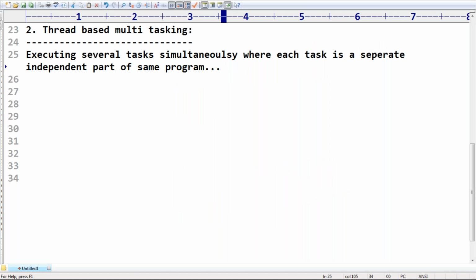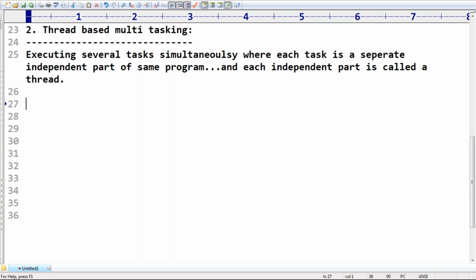So what is thread-based multitasking? Executing several tasks simultaneously, where each task is a separate independent part of the same program. And each independent part is called a thread. So what is a thread? A thread is nothing but an independent flow of execution.